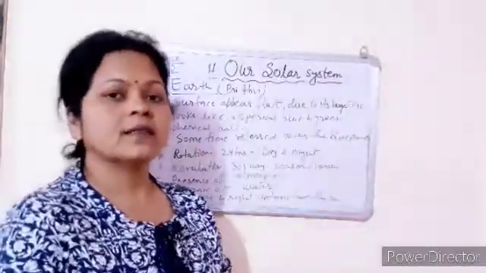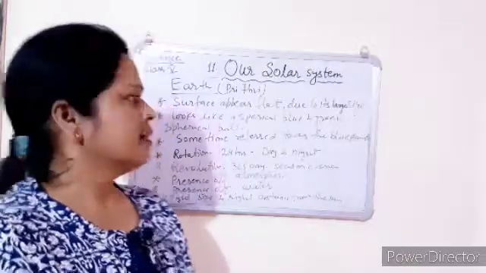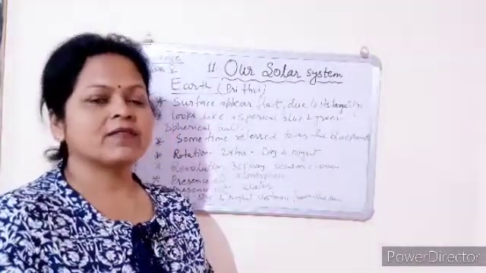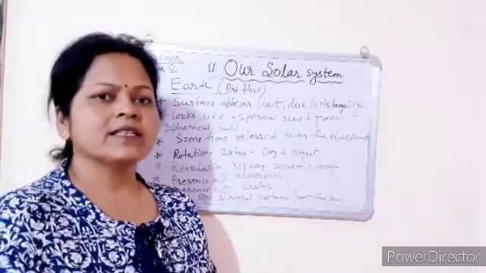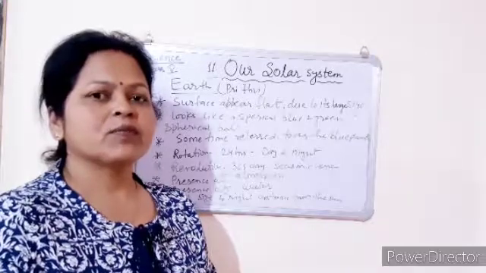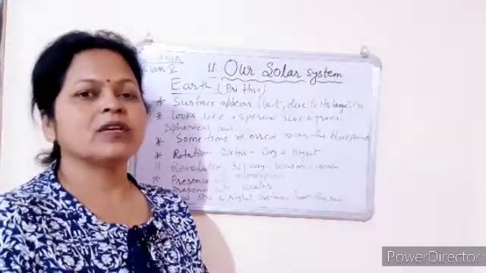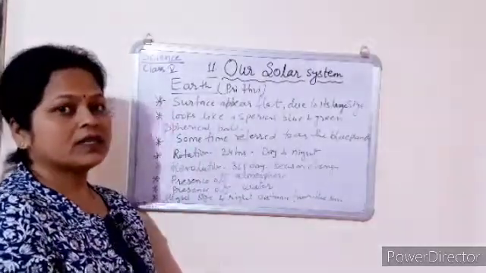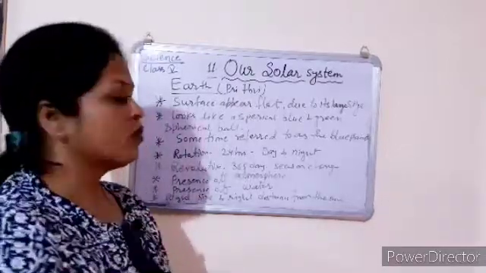Now Earth is the third planet in increasing distance from the Sun. So we know that Earth is a planet where life is possible because there are some circumstances or conditions due to which life is possible on that planet, and the other planets do not have those conditions. Let us first discuss the conditions which are essential for life, that is, presence of atmosphere.